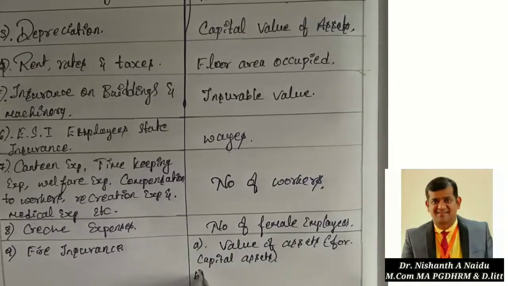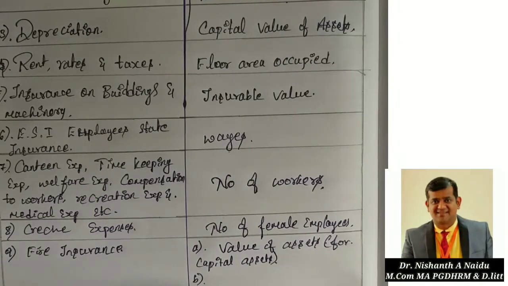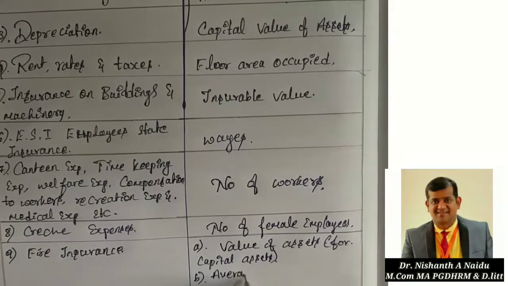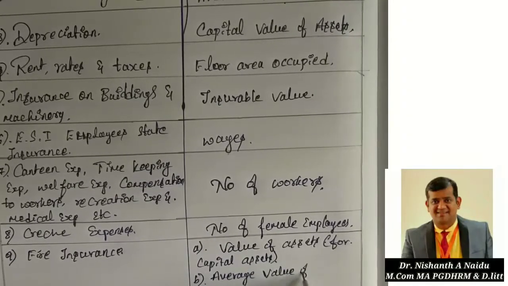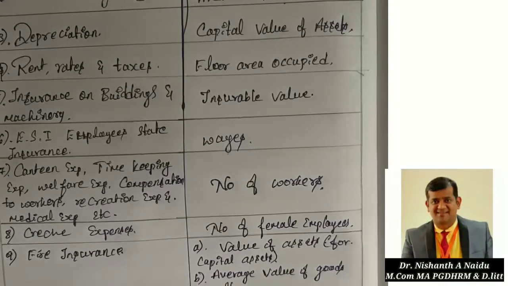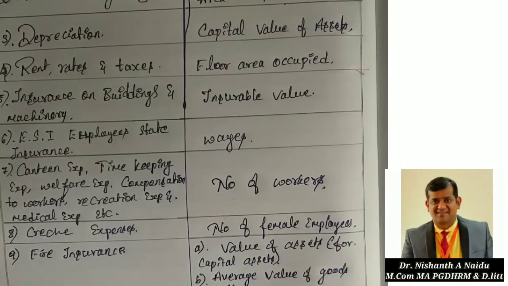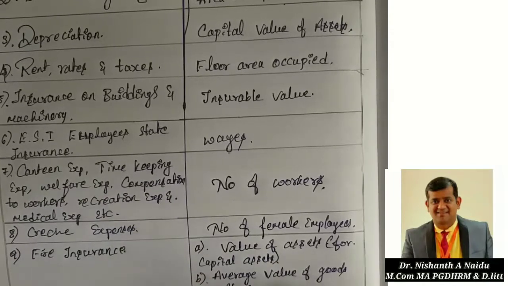Then point B, if there are stock or goods, that is about stores, so we take the average value of goods or stock. We'll mention that also. So that is for fire insurance.